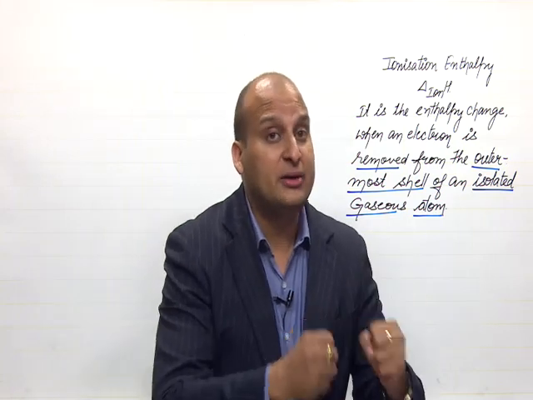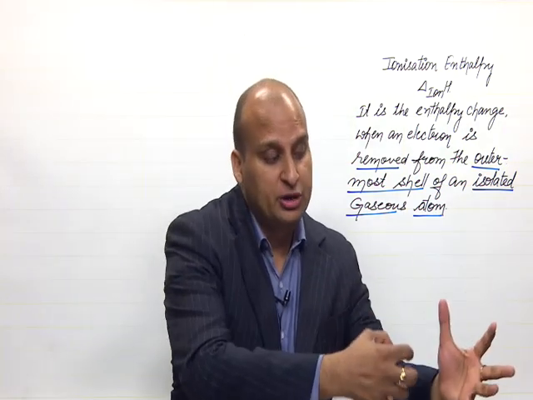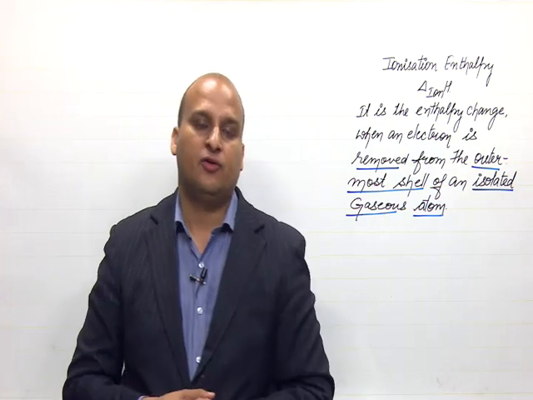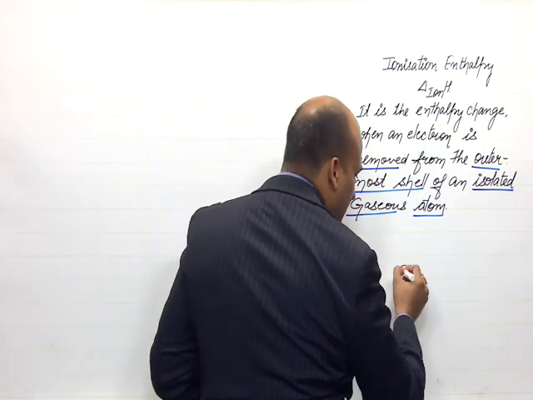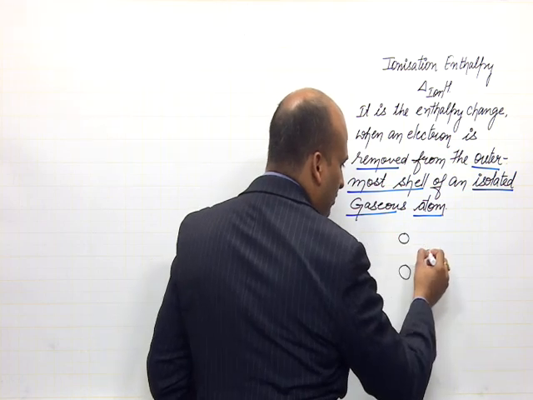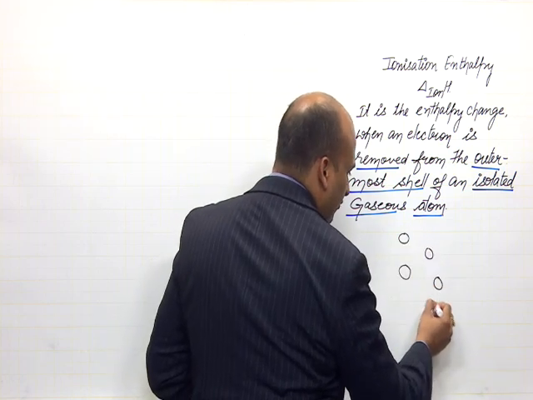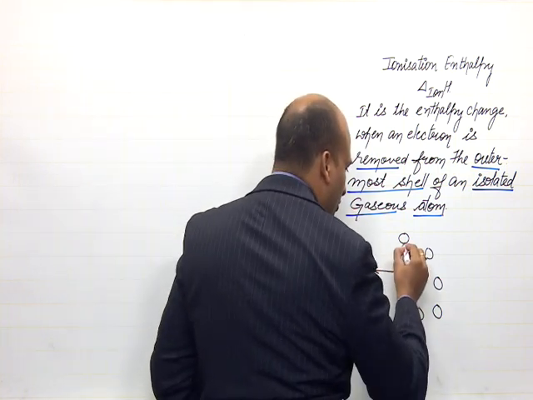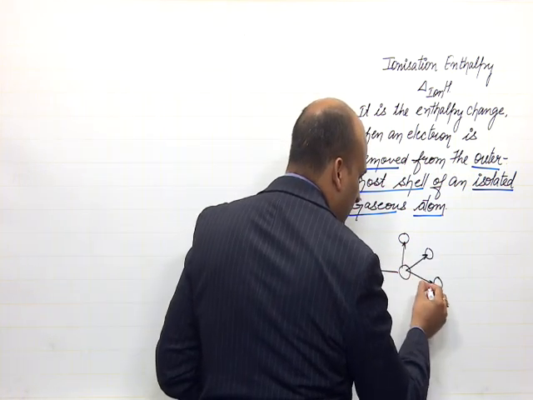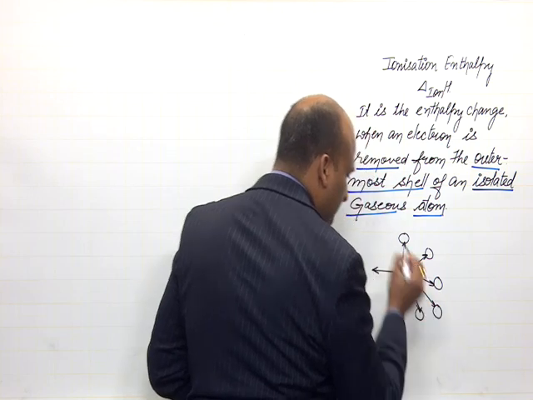But now, how much energy do I require to remove this person from the class? If we draw a diagram over here, this is the boy and he is surrounded by his friends. I am trying to pull him out, but he is being pulled back by his friends.